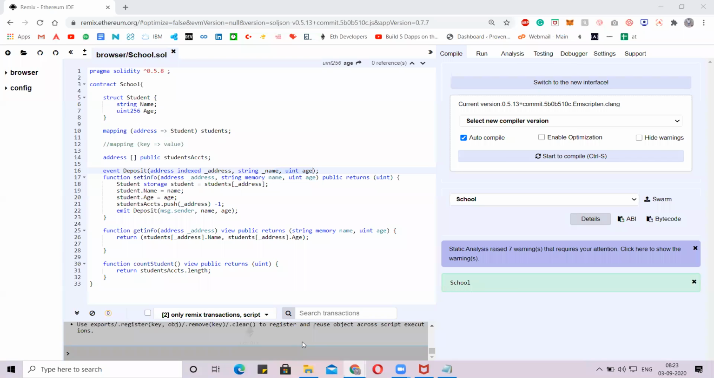Now we are creating a function where setInfo is the function name, address is the predefined type we use to pass the address, string memory is the name we are giving, and the unsigned is an age, public returns unsigned integer. Why are we returning? Can anyone see and tell me why we are returning an unsigned int? What unsigned int are we returning?